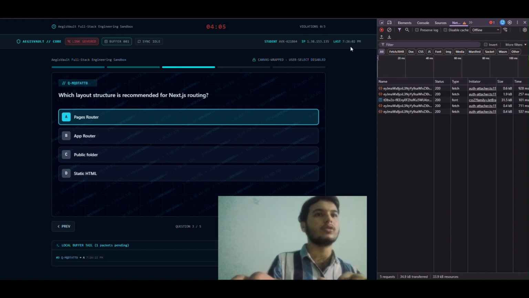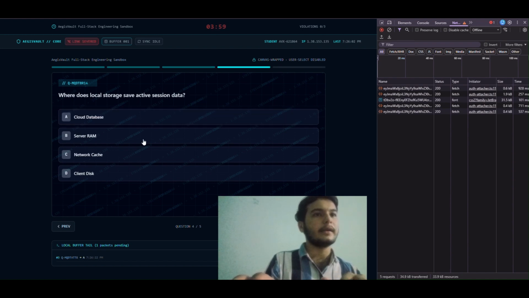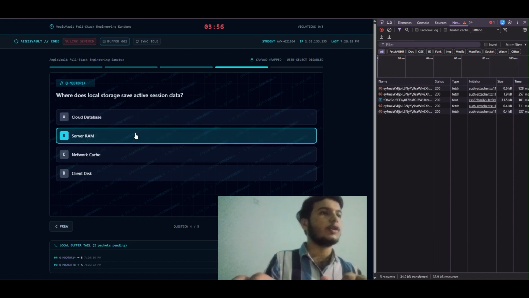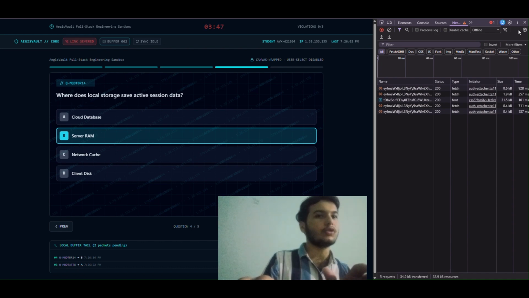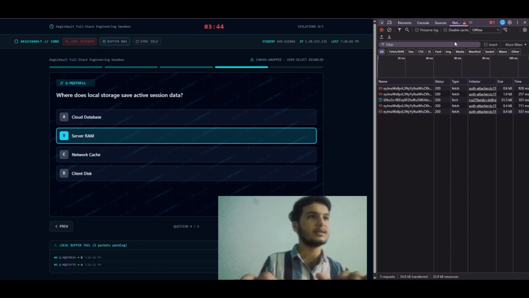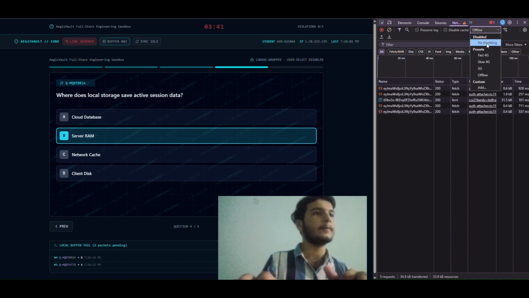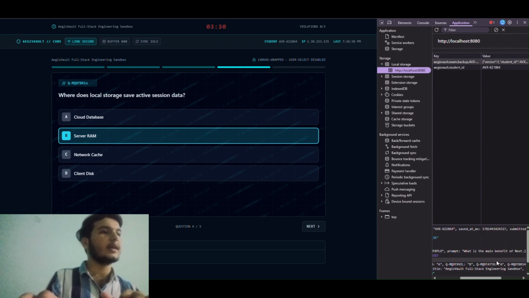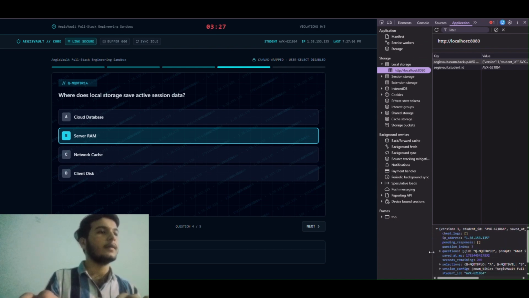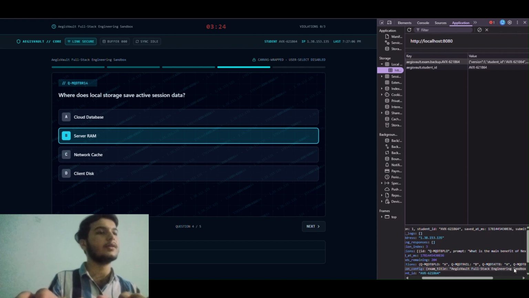So we can see in the console that the question answers we are selecting are being saved in the buffer. We can check it also on the local storage. If we also press Control plus R and hard reload, it will still be saved, so we don't have to take any stress. We can see in the network tab it is only storing, and if we turn our Wi-Fi or network back on, it will be synced into the database and saved at that time. We can see in the application tab also that our question answers are selected and saved.